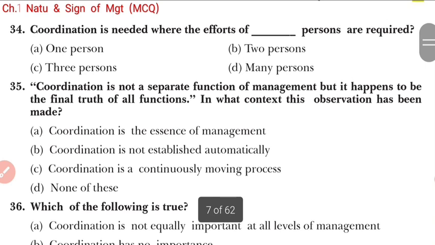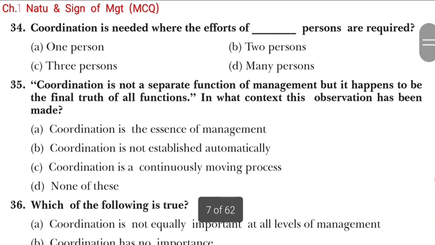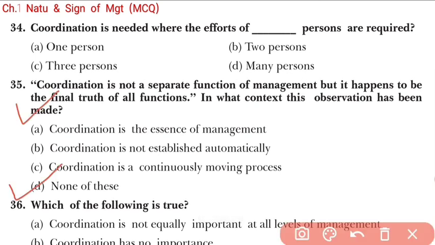It is here. See, coordination is needed. Coordination is needed where the efforts of persons are required. So how many persons? If there is only one person, no coordination is required. What is the use of coordination where only one person is working?